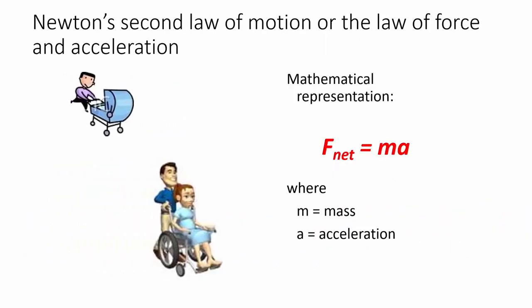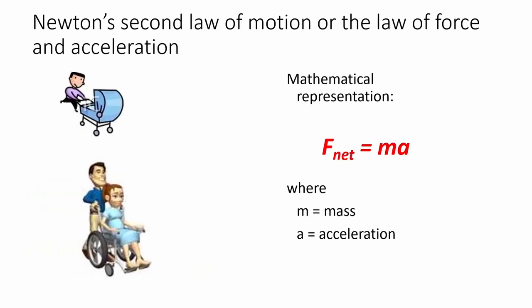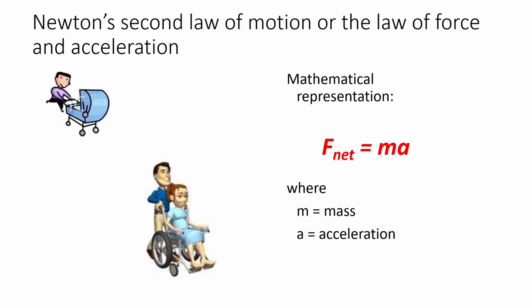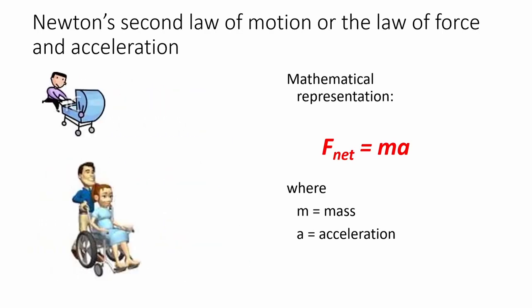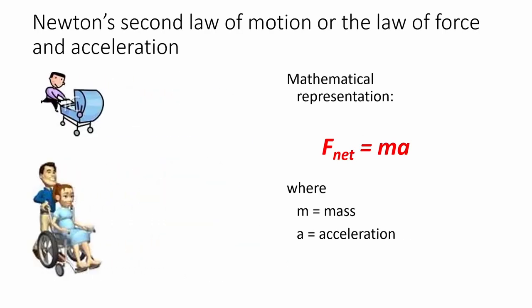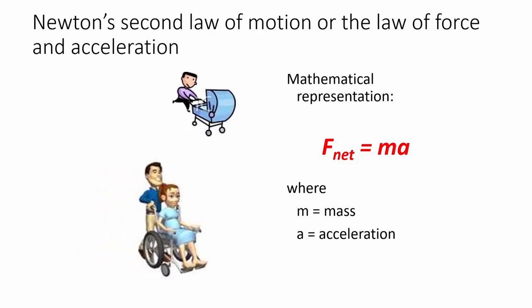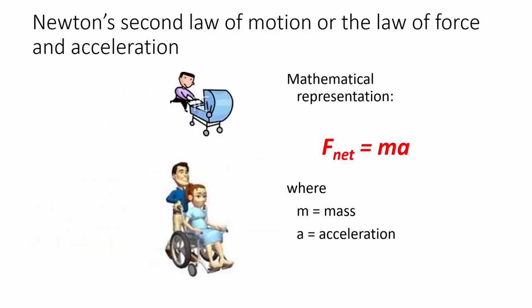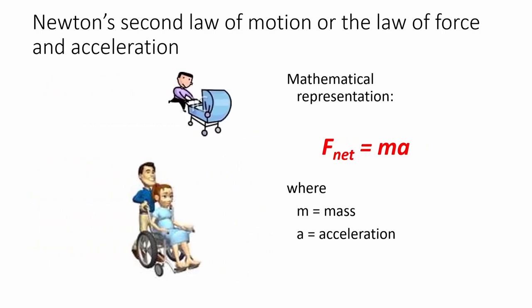The second law of motion is also called the law of force and acceleration, or sometimes called the law of momentum. It relates the proportionality of the force, or net force, which is equal to the mass of the object times acceleration. In the figure we see that heavier objects would require more force in order to accelerate it.